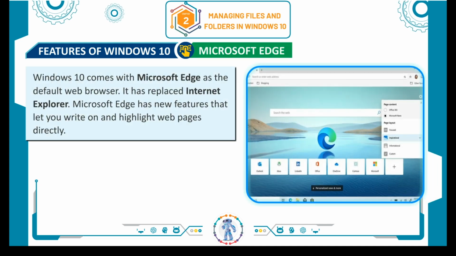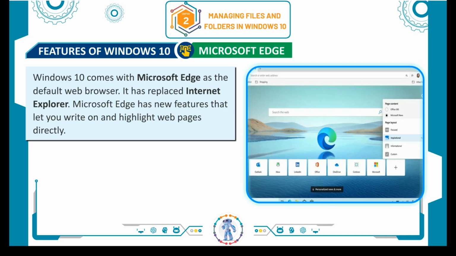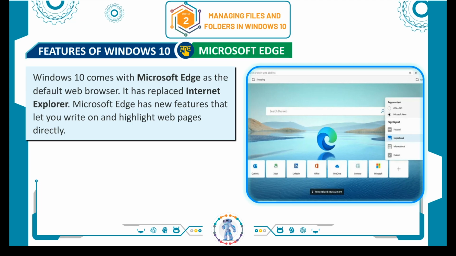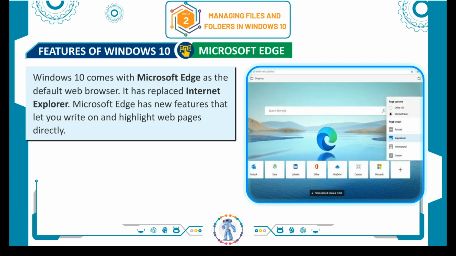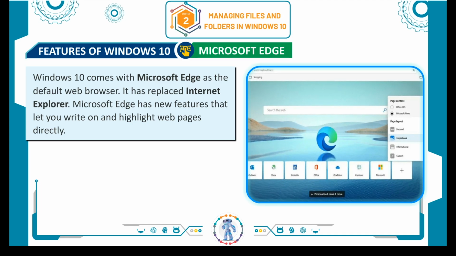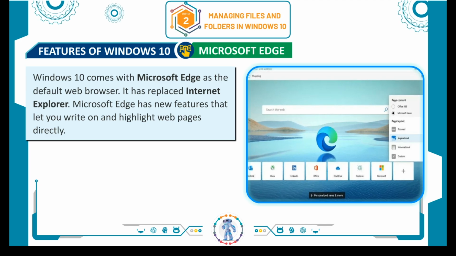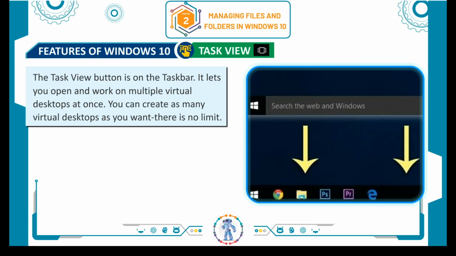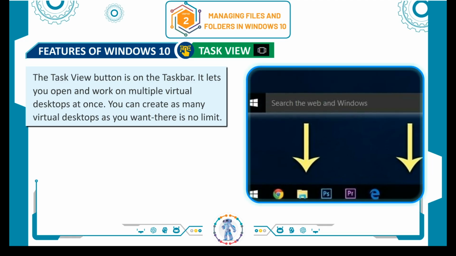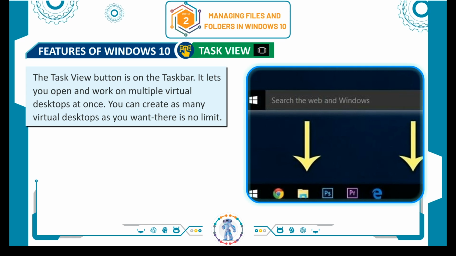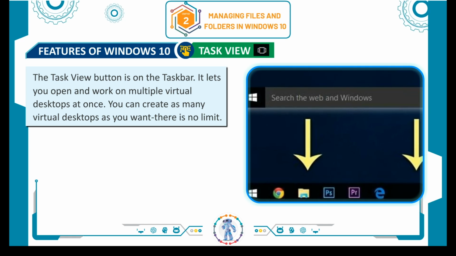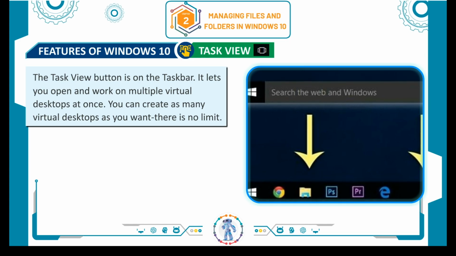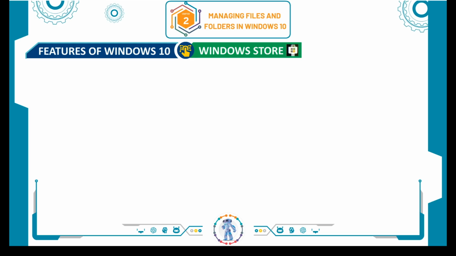Microsoft Edge. Windows 10 comes with Microsoft Edge as the default web browser. It has replaced Internet Explorer. Microsoft Edge has new features that let you write on and highlight web pages directly. Task View. The Task View button is on the taskbar. It lets you open and work on multiple virtual desktops at once. You can create as many virtual desktops as you want. There is no limit.